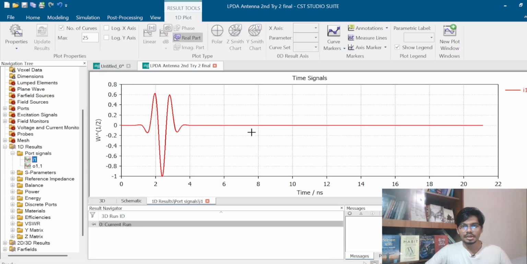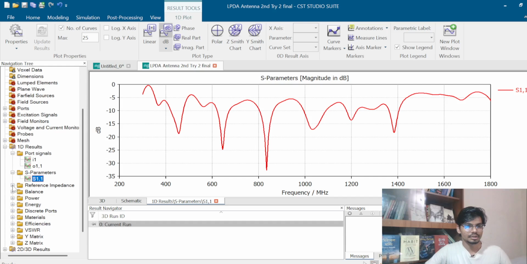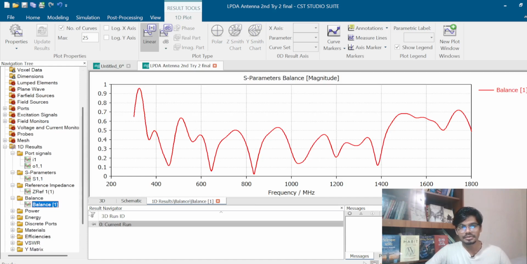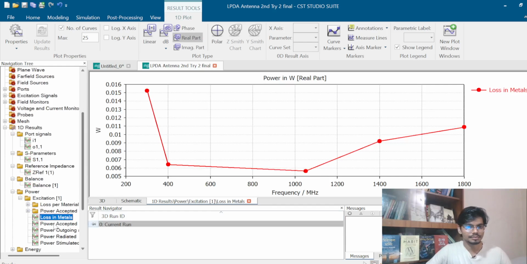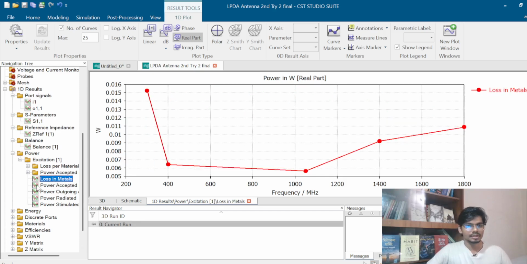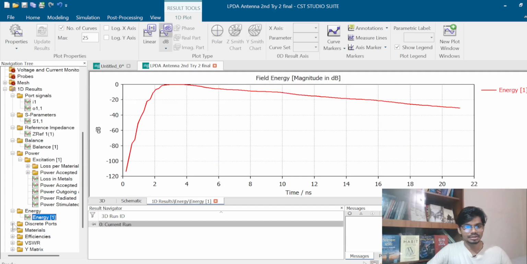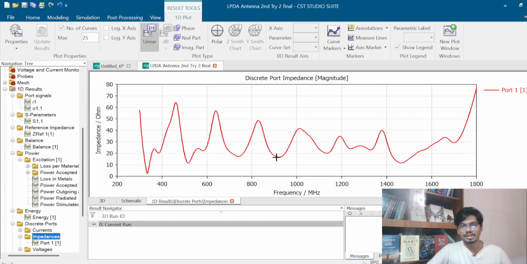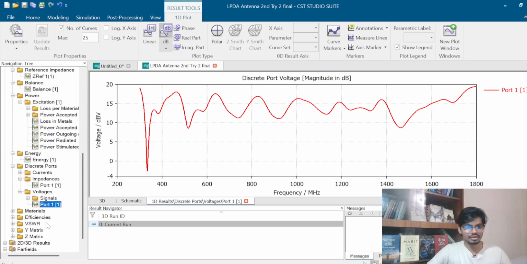This is the time signal and this is the S parameter results, and this is the reference impedance, and this is the S parameter balance, and this is the power, this is the loss in metals, this is power accepted, and here is the field energy, here's the discrete port current, and here's the result of discrete port impedance, and in here this is the result of discrete port voltage.